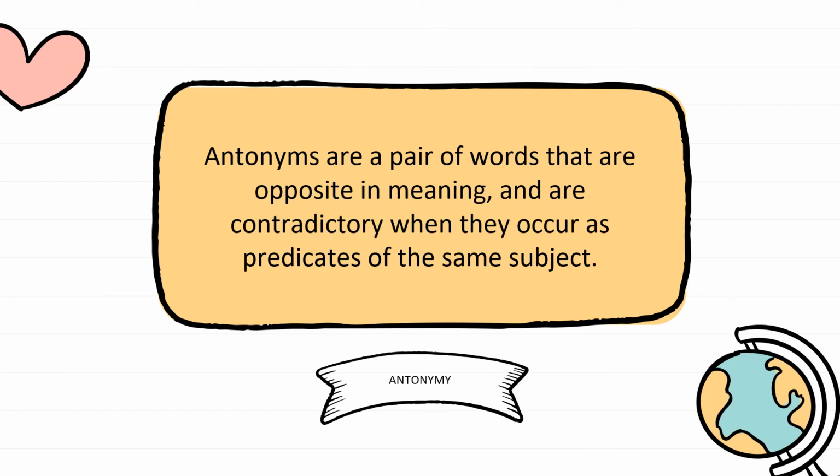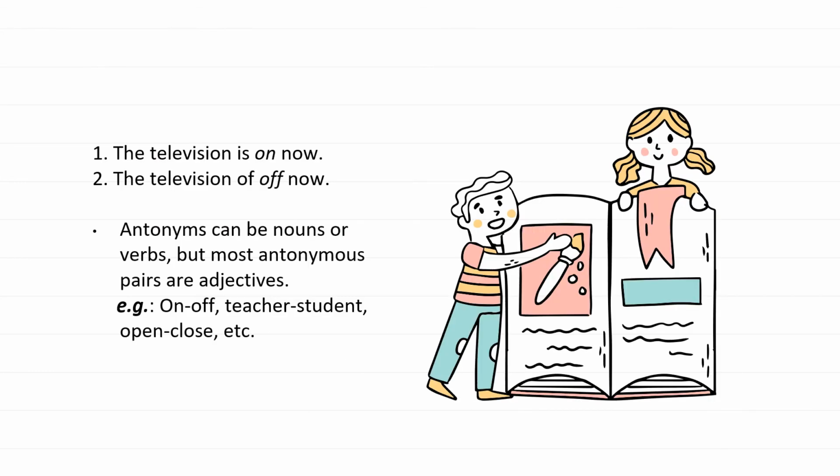So, antonyms are a pair of words that have opposite meanings and they are contradictory to each other when they occur as predicates of the same subject. We can see in these two example sentences, the first one, the television is on now, and then the second one, the television is off now.